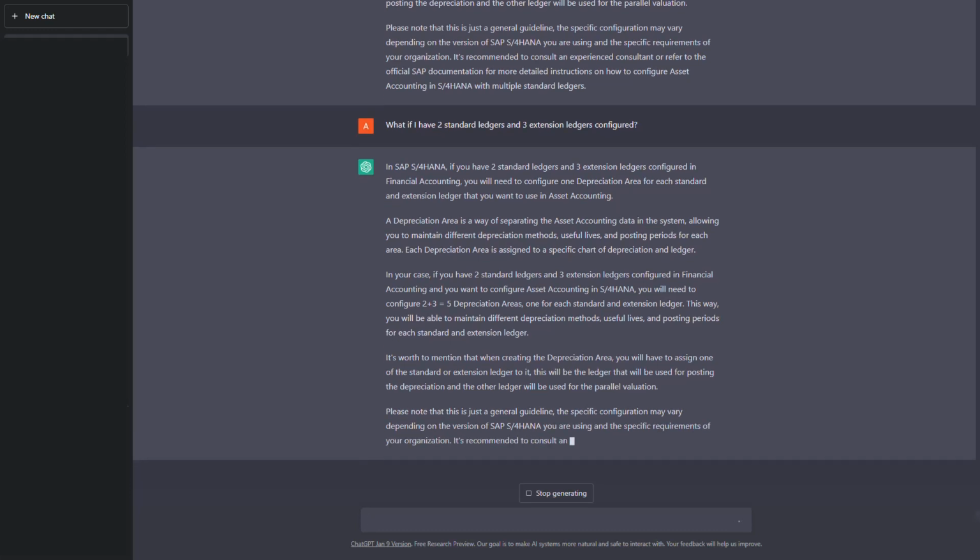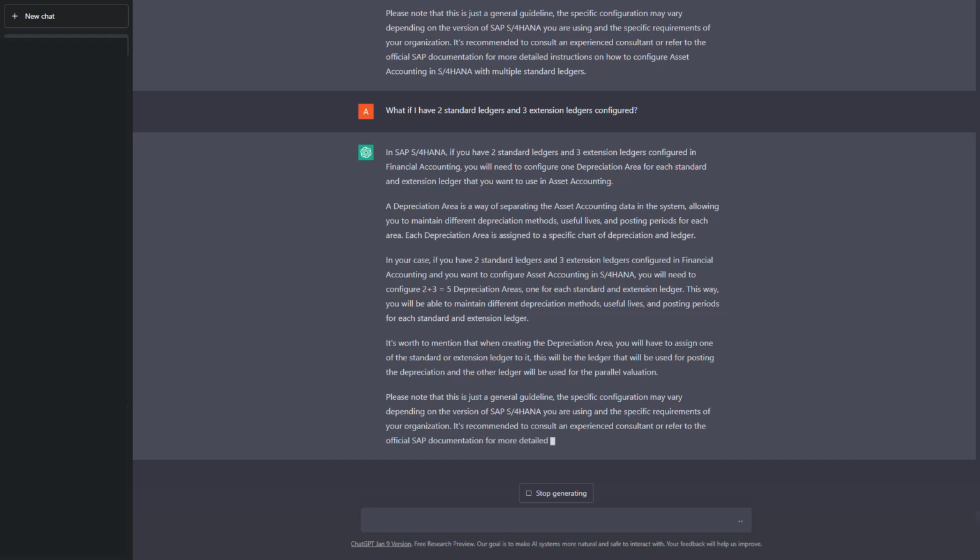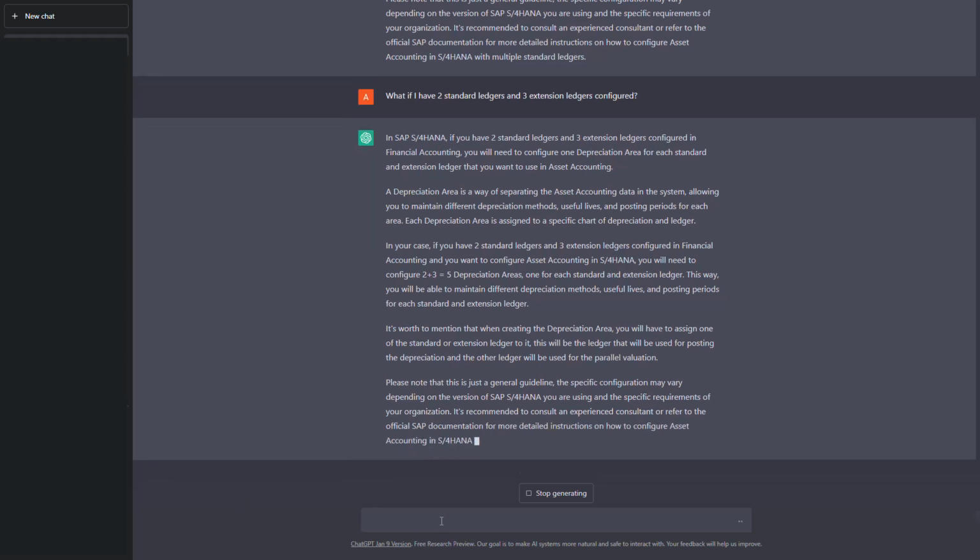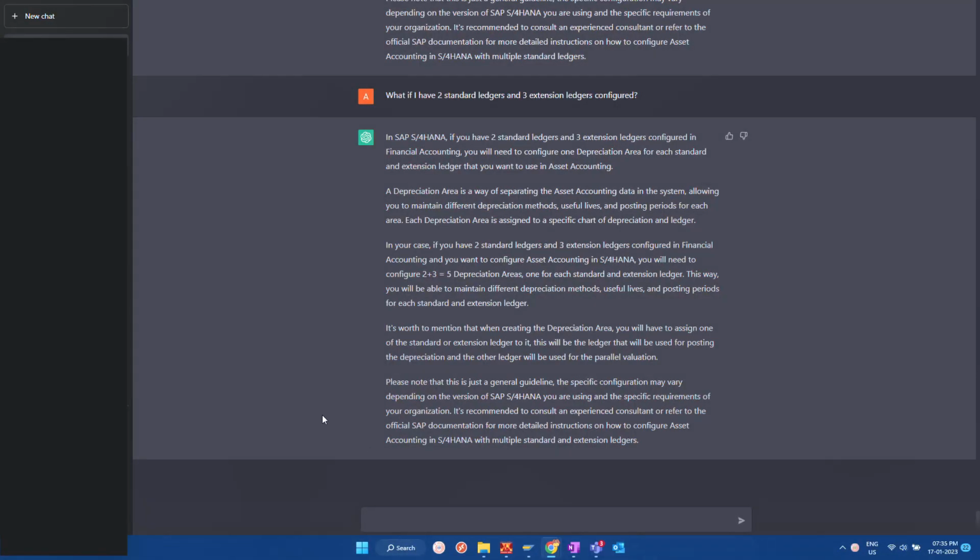But again, the disclaimer really helps here. It is asking to go by the general S4 HANA specific solution or ask any consultant. That is really great because we cannot 100% rely on these answers by ChatGPT.